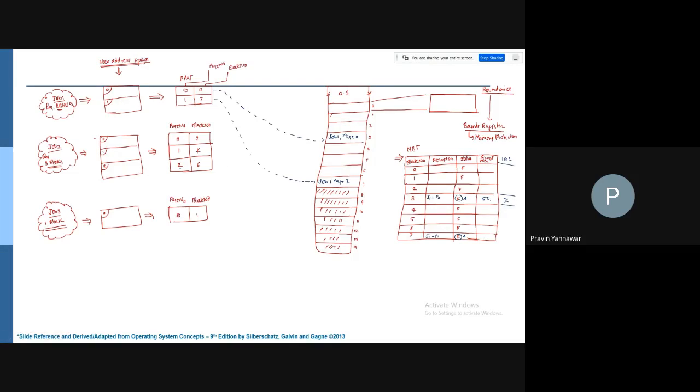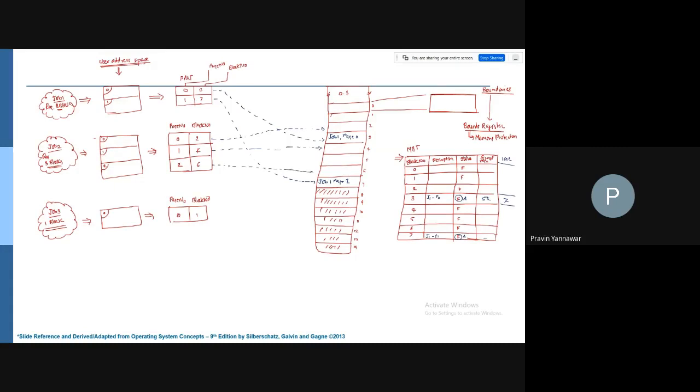Now next, if you look at job 2, it is going here to page block 2, then it is going to page block number 4, then it is going here.